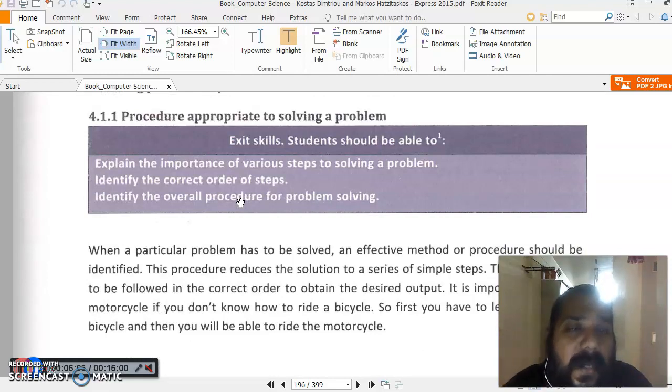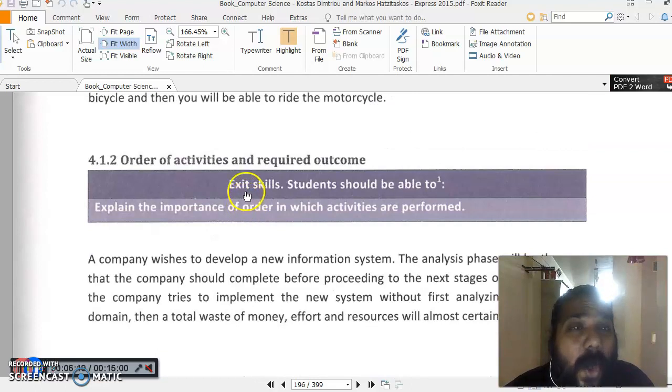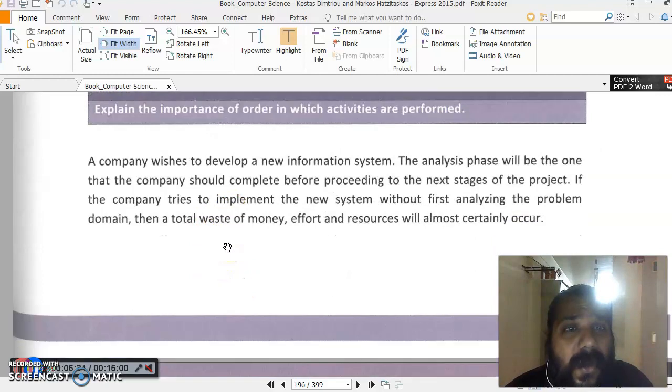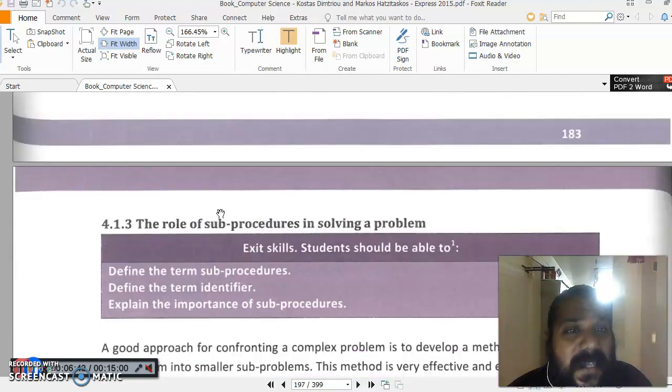When we talk about thinking procedurally, it means you need to solve a problem step by step. Like when you are solving a sum of mathematics, you cannot avoid steps. So you need to solve that problem step by step in simple steps. So that is thinking procedurally. Order of activities and required outcome is always known. If you change the order, your output will be changed. So you cannot make any changes because it is already pre-planned, and according to that you need to go. If you make changes, then there will be total waste of time, money, effort, resources. So don't make any changes in that.